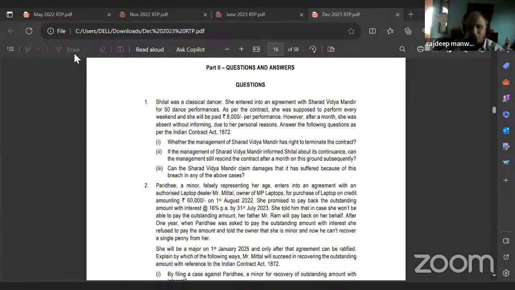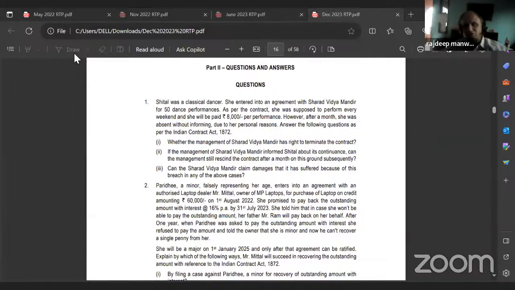So now see, this is a question where they're giving you a case study, but they're giving you questions related to the case study. How many questions are they given? Read the first one. First sub question, whether the management of Sharad Vidya Mandir has the right to terminate the contract. Yes, this is question number 1. So keep this in mind. Second sub question, if the management of Sharad Vidya Mandir informed Sheetal about its continuance, can the management still rescind the contract after a month on this ground subsequently?